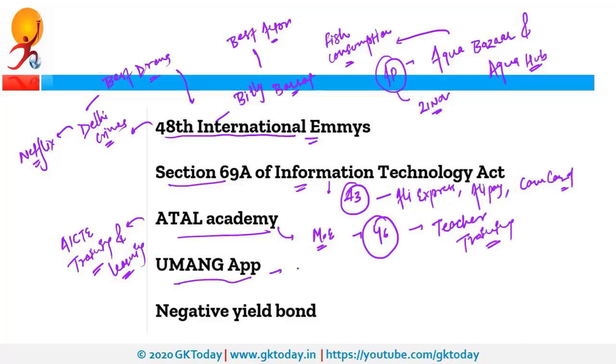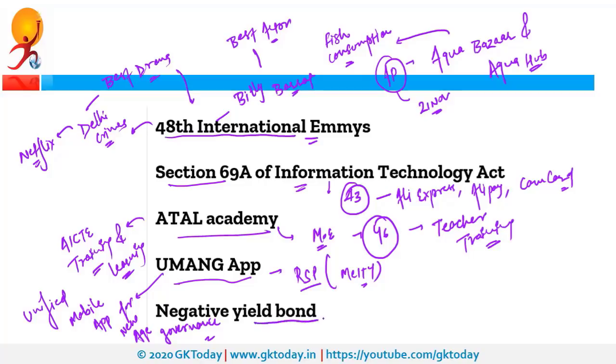Recently, Ravi Shankar Prasad, the Union Minister for Electronics and Information Technology, launched the international version of the Umang mobile app. This is a mobile app for unified government services. What does that mean? It means all the services provided by the government can be easily accessed through this mobile application. And Umang stands for Unified Mobile Application for New Age Governance.